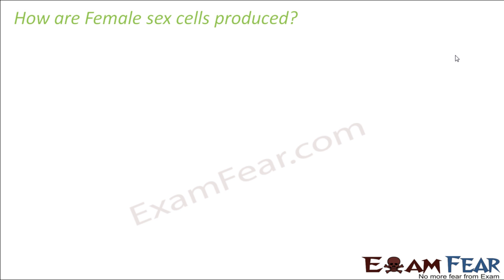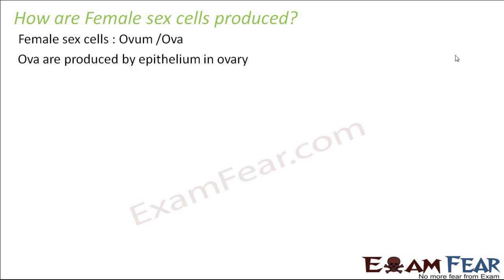Now let us see how the female sex cells, that is, how ova are produced. As I said, the female sex cells are called ovum or ova. These are produced by the epithelium in the ovary. So here also the sex cells are produced by epithelial cells. In case of males, they are produced by the epithelial cells of the tubules present inside the testis, and here they are produced by the epithelial cells present inside the ovary.